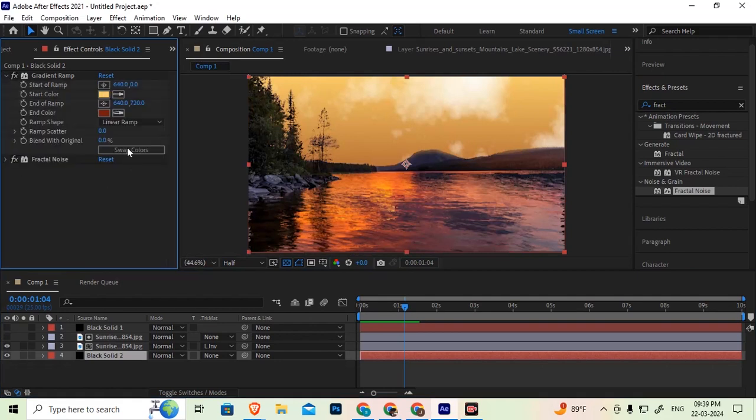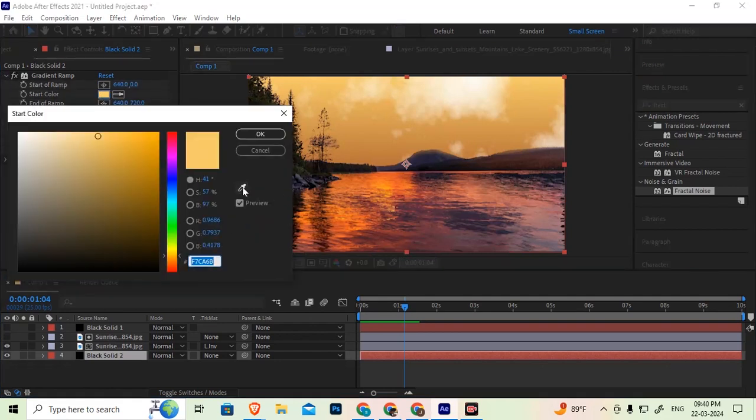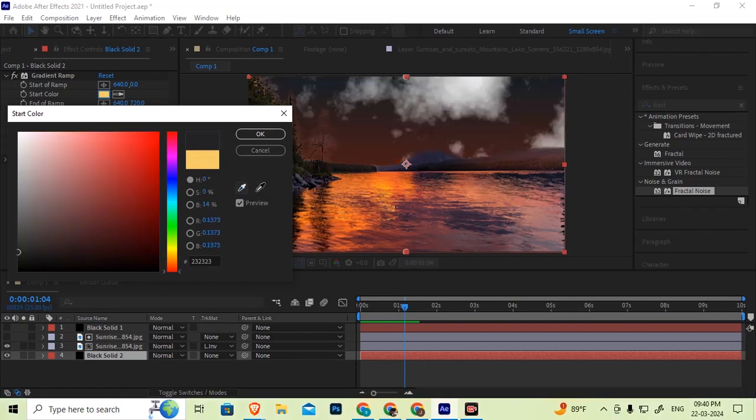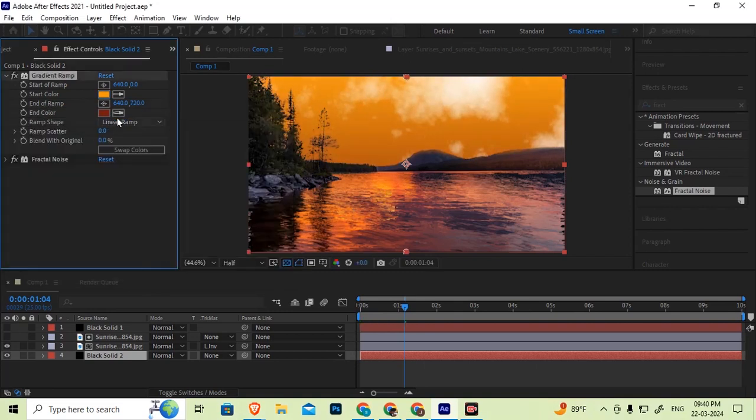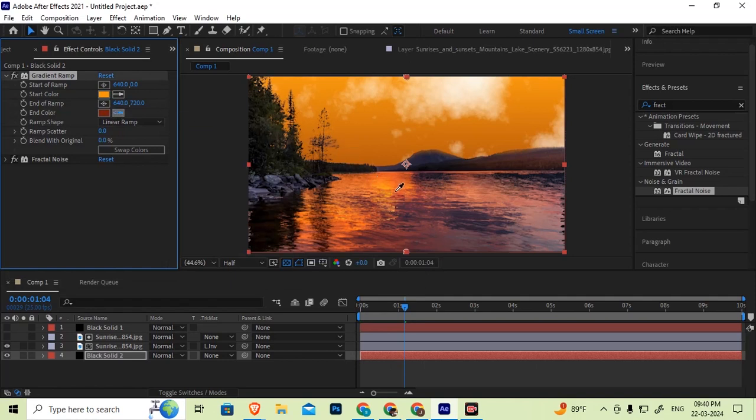So select the eyedropper and pick the color from here. Okay na? Yes, sir. So this orange shade also, to match the colors exactly from the footage. So I selected water reflection color of the sky and I placed it at this location.